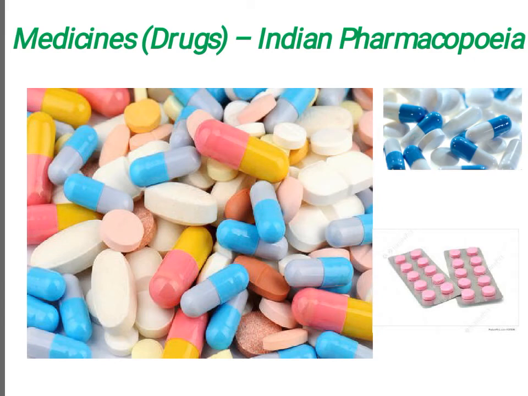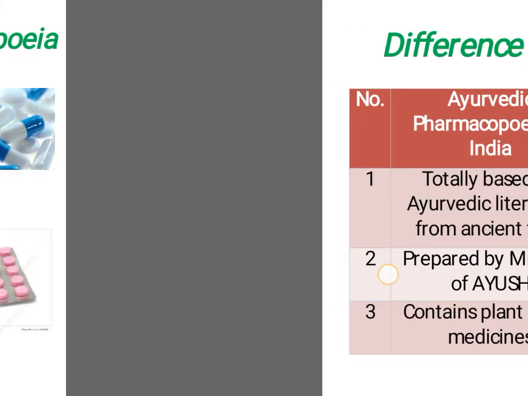You can see this slide properly. I haven't put any picture of medicinal plant. All the pictures are of drugs, tablets. So you must have got an idea about today's topic. Today's topic is Indian Pharmacopoeia, which is totally related with the study of synthetic drugs, drugs which are not originated from plants. These are synthetic drugs, chemical drugs, allopathic drugs. So let's start our today's topic, Indian Pharmacopoeia.